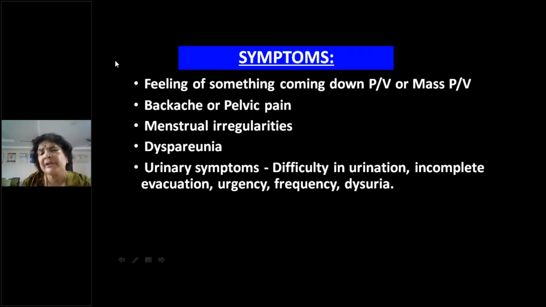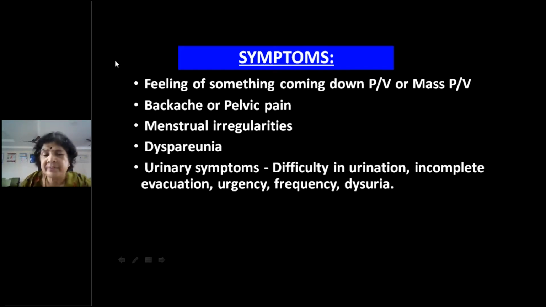Because of residual urine. We already said incomplete evacuation, is it not? So there is more residual urine in these women. They will not be able to empty the bladder completely. Because of the leftover urine, it is more possible that these women may get urinary tract infection, mostly cystitis, but in long-standing cases, it may extend even up to the upper urinary tract.